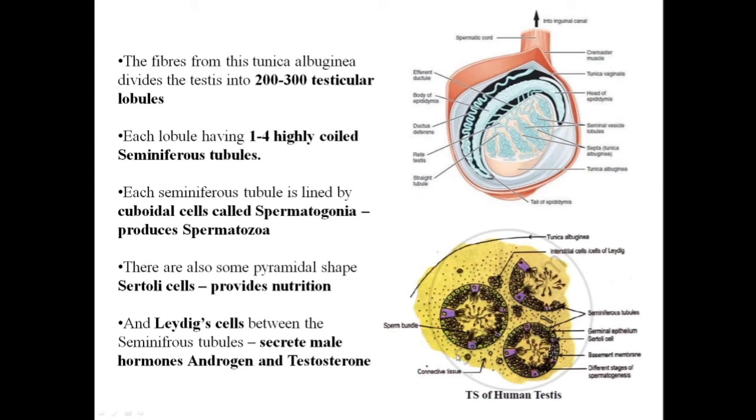So, the TS of the human testis. When the spermatids are produced by these cells in the seminiferous tubules, they are embedded in the folds of Sertoli cells. If you see over here, these are the pyramid shaped Sertoli cells, and the spermatids that are produced get deposited into the folds of the Sertoli cells.